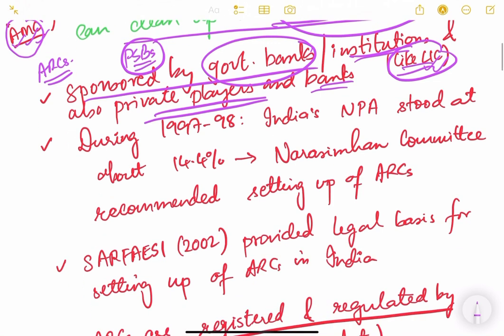However, as of now, they don't have any direct government holding, like for example the government of India or the government of any state. They don't hold any equity in the ARC. That we are going to see later. It can be a government bank but not directly the government of India. So please try to understand this difference.